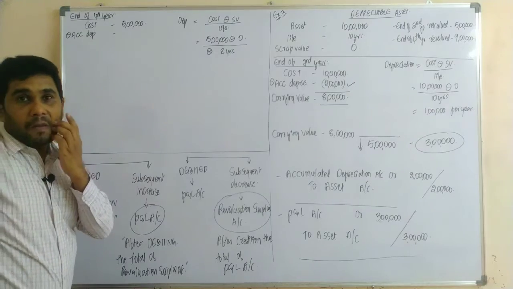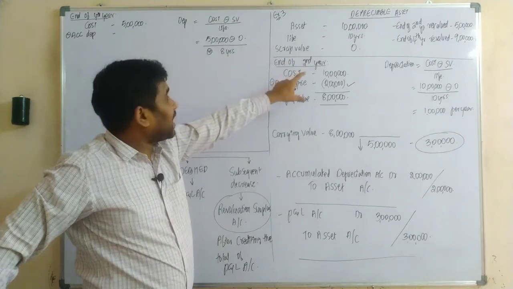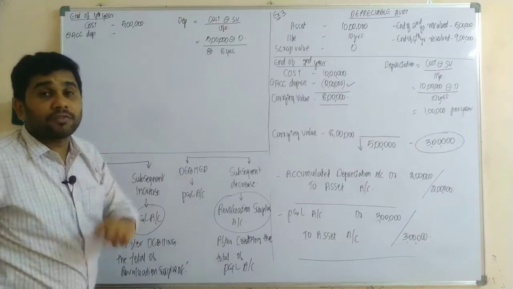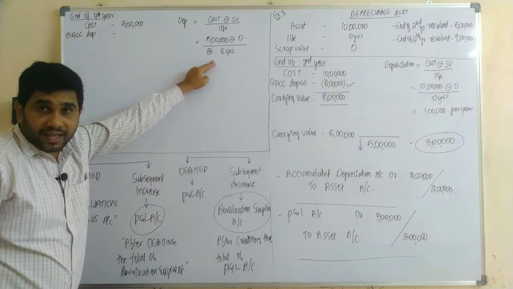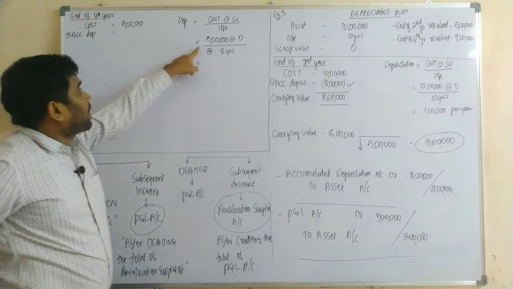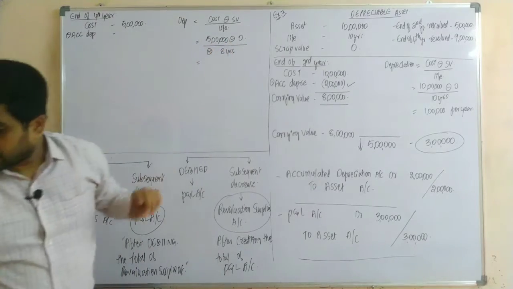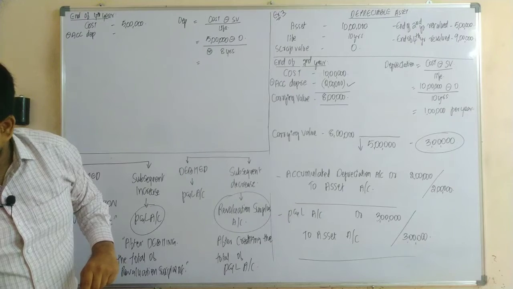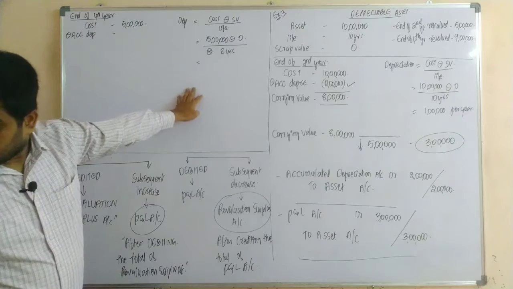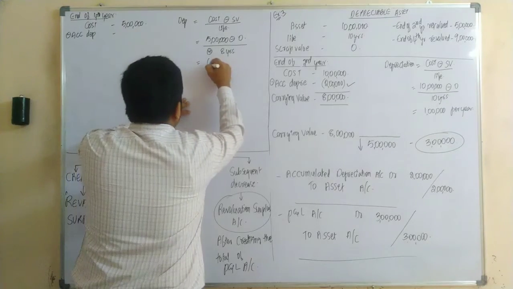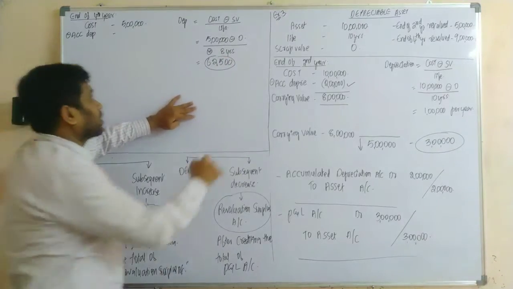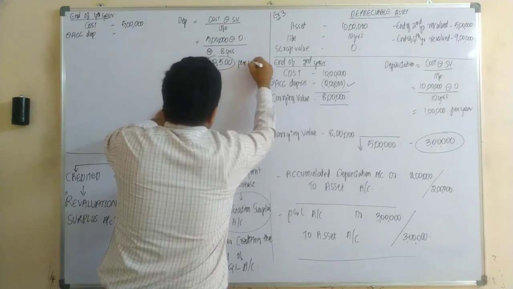Yes or no? Because we only calculated our depreciation for only 2 years, the remaining life of the asset would be 8 years. So in that case, the depreciation would be 5 lakh minus 0 divided by 8 years. Upon calculation, 5 lakh divided by 8 years, 62,500 would be your depreciation per year.